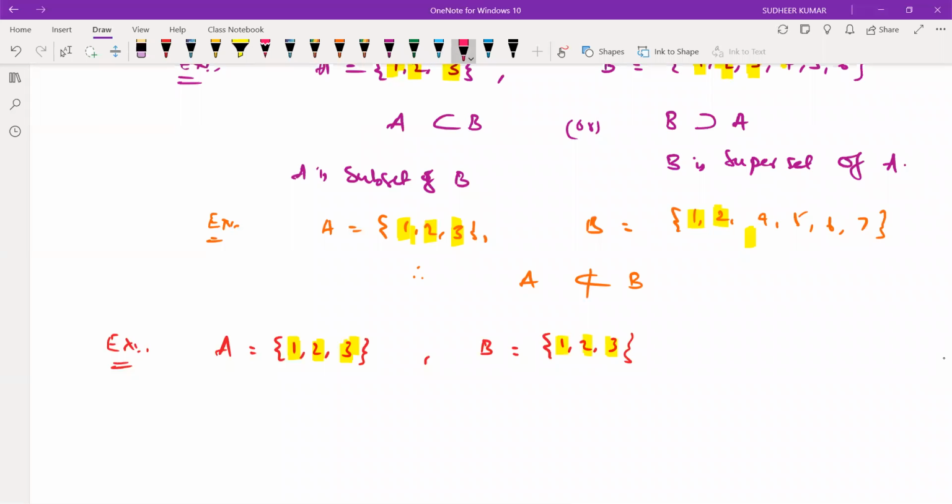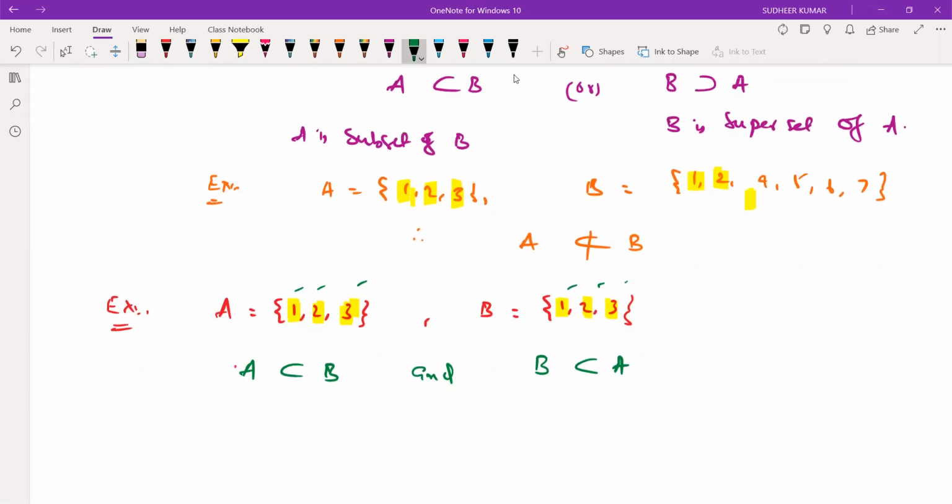So we'll say A is a subset of B. And every element in B exists in A, so B is also a subset of A. Clear, ma? Yes, sir.